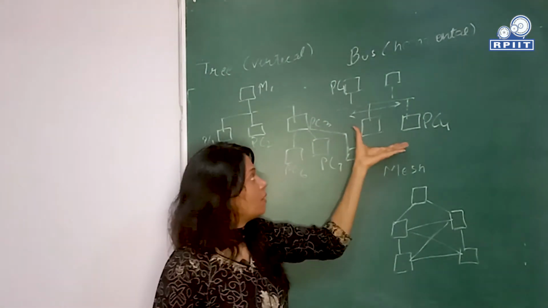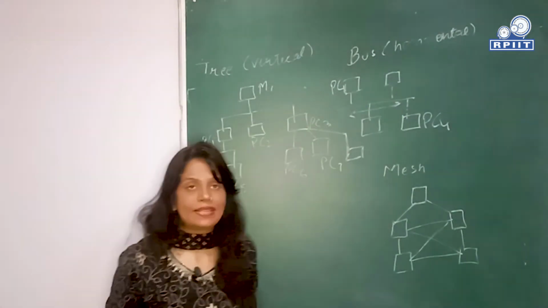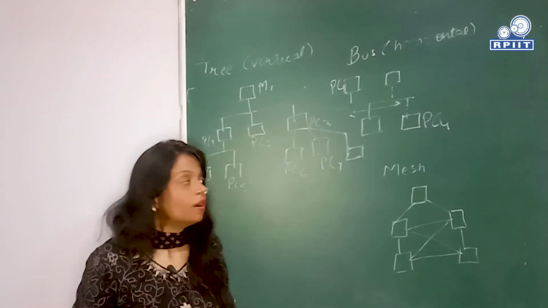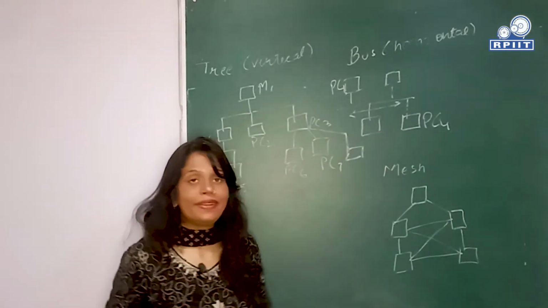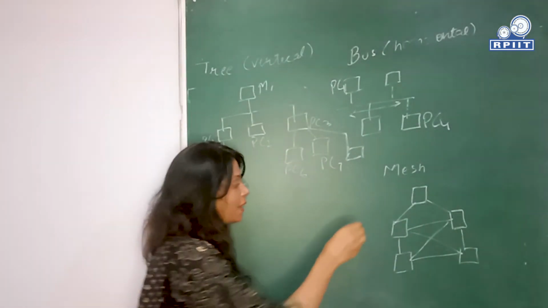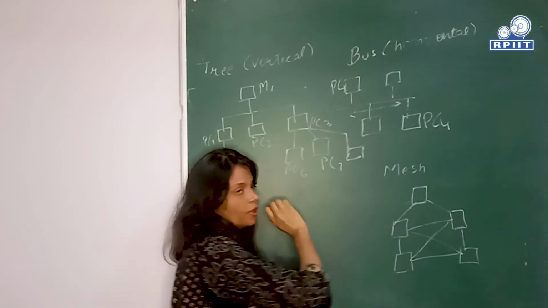The biggest drawback of bus topology is, if this communication link fails, then the entire communication setup fails. It goes to the deadlock state. Then next is mesh topology. In mesh topology, every device is connected to every other device over the network.